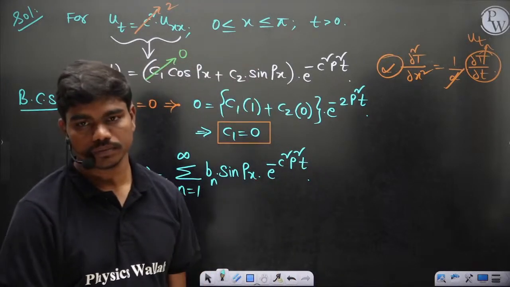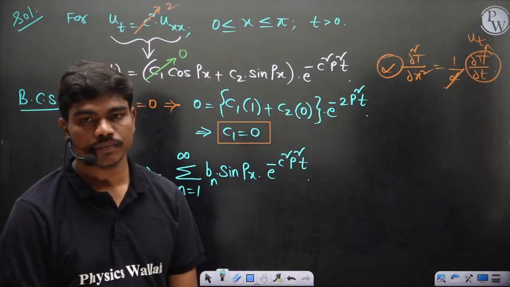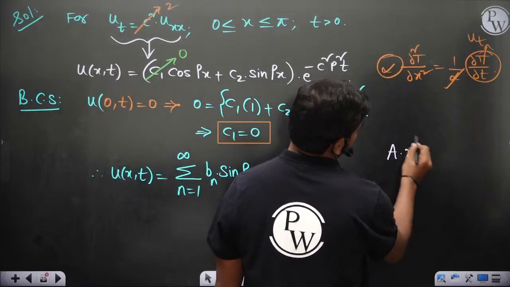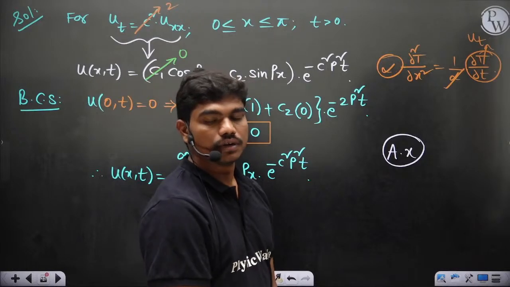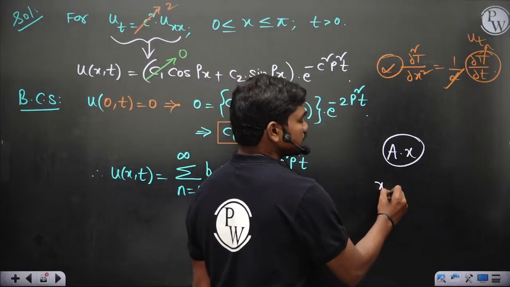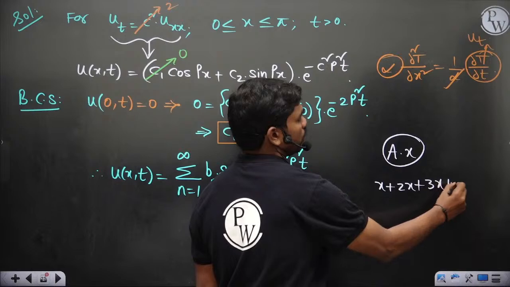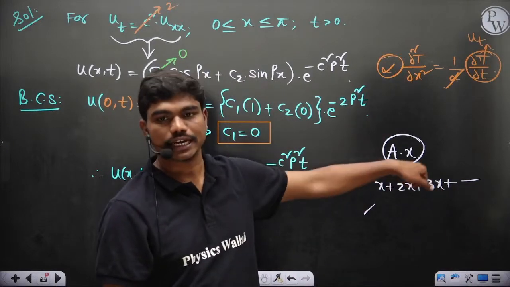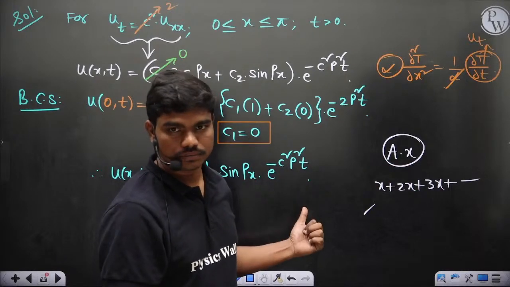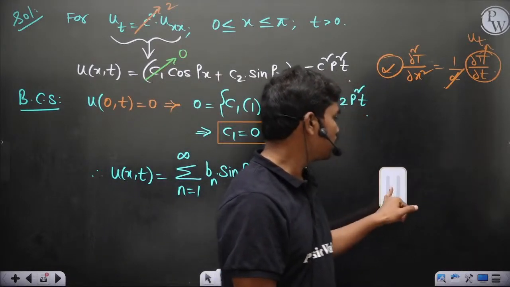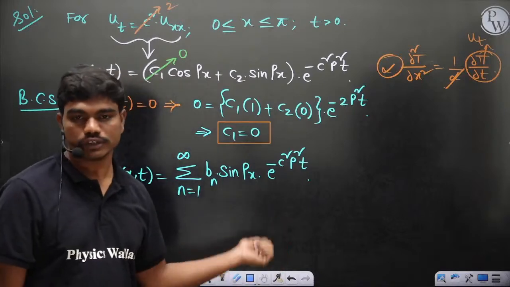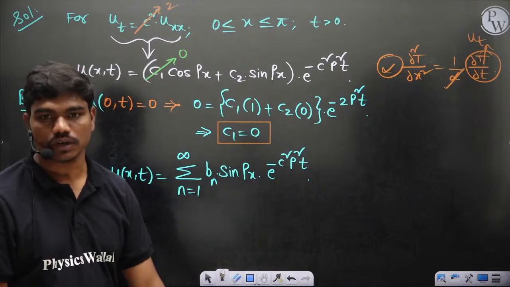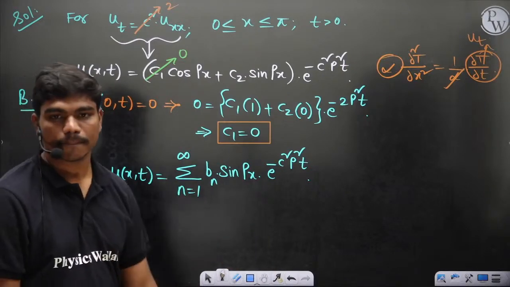Is this clear to all of you? Why? Because if I have ax, this is a solution for any value of a, then I can write this solution as x plus 2x plus 3x and so on. I can write the solution like this, correct? Because this will also be again some constant into x. Got it? So the same thing here. This is where you get the Fourier series actually. But right now I'm just showing you as it is, that's all. So this is the solution. Clear?